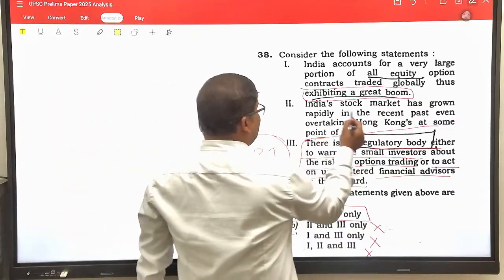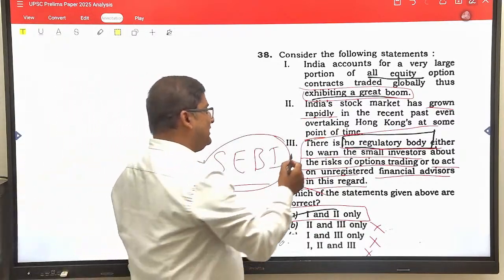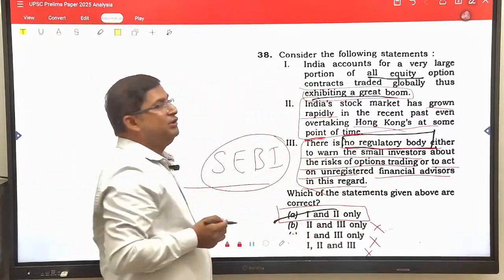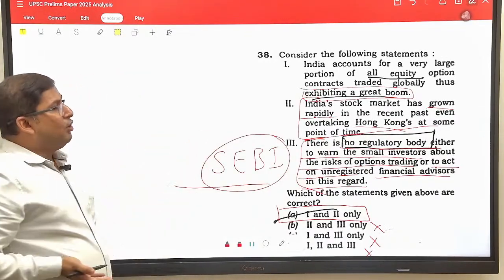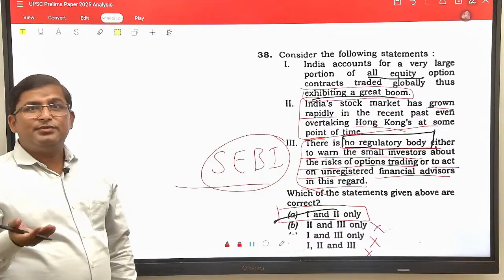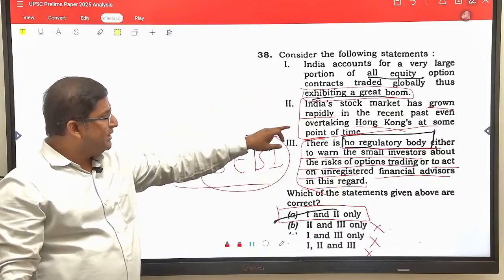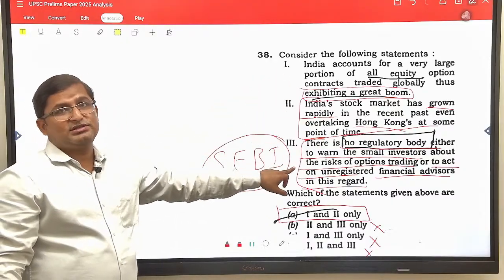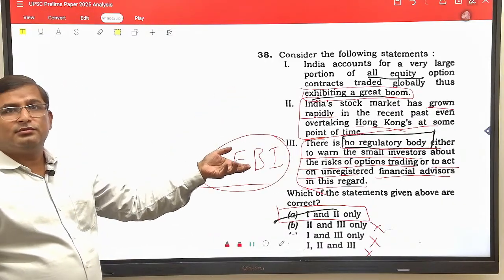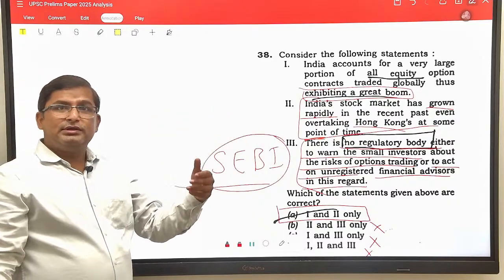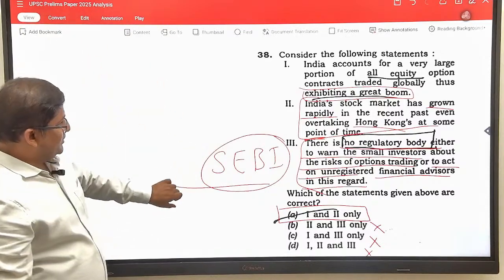Even the Indian stock market has grown rapidly in the recent past, even overtaking Hong Kong's at some point of time. This was also in the news, that recently the Indian stock market overtook the Hong Kong share market at times. But suppose you are not sure about these two options, then still you can get the answer by reading this statement. This is how the elimination technique works in the exam, and this can be done only with comprehensive practice of prelims questions. Now come to the next question.